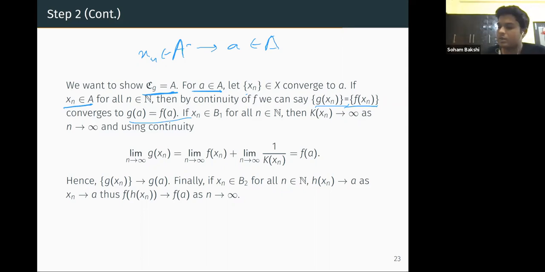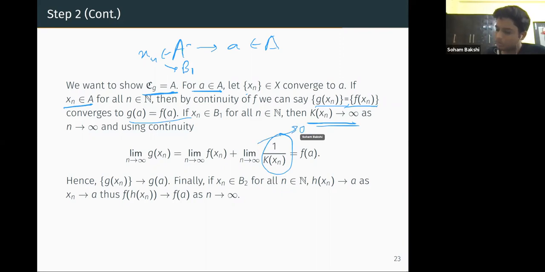If not, if x_n is coming from B1, then what happens? Then for all n in N, k(x_n) goes to infinity, right? As n goes to infinity. So the limit of g of x_n can be written as the limit as n tends to infinity of f of x_n plus the limit of 1 by k of x_n, which is 0.